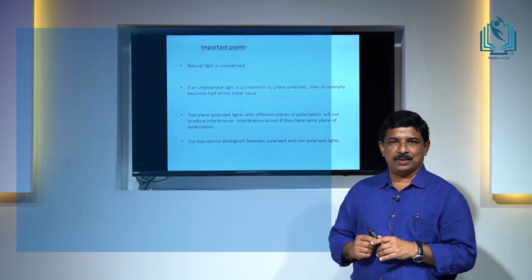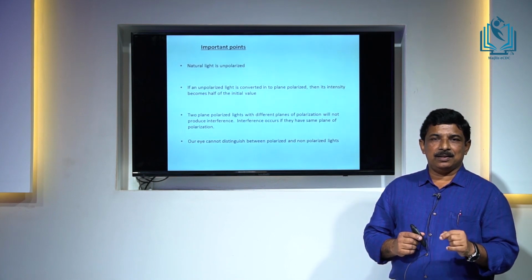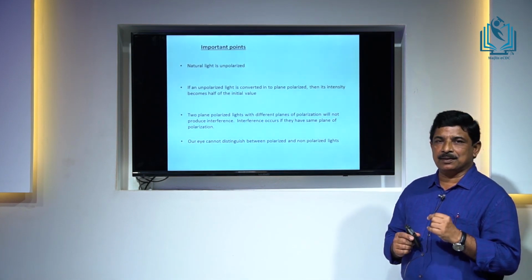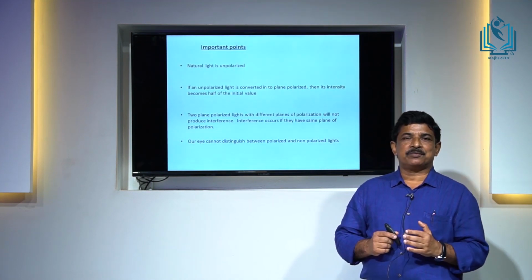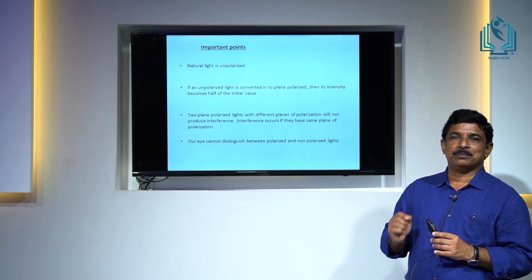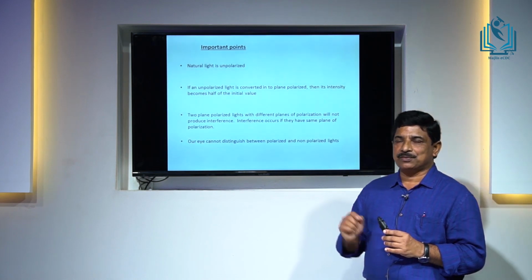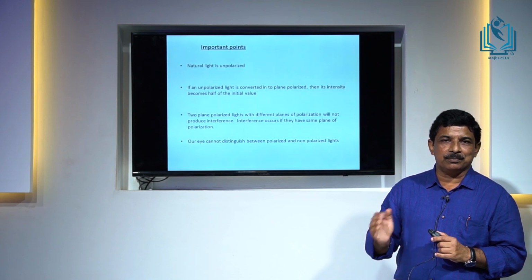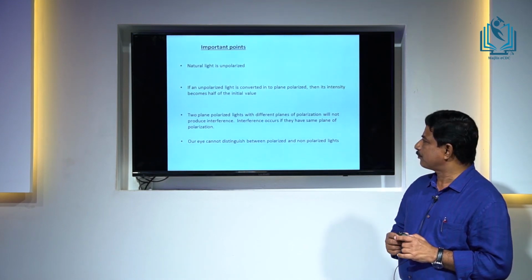For example, suppose an unpolarized light of intensity I is passed through a tourmaline crystal. Imagine the incident intensity is I. Then the emergent light is plane polarized, and its intensity will be nearly half that of the incident light, that is, only I divided by 2.